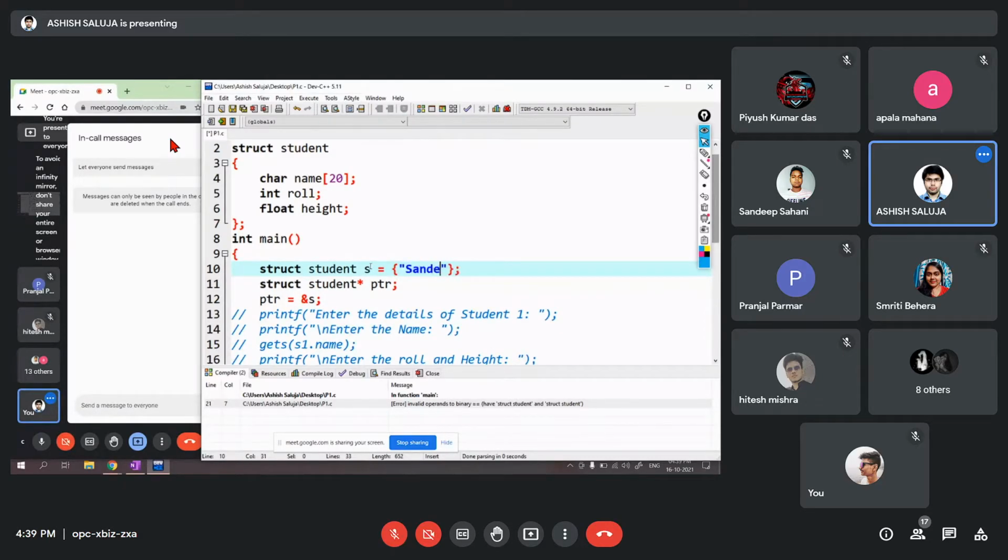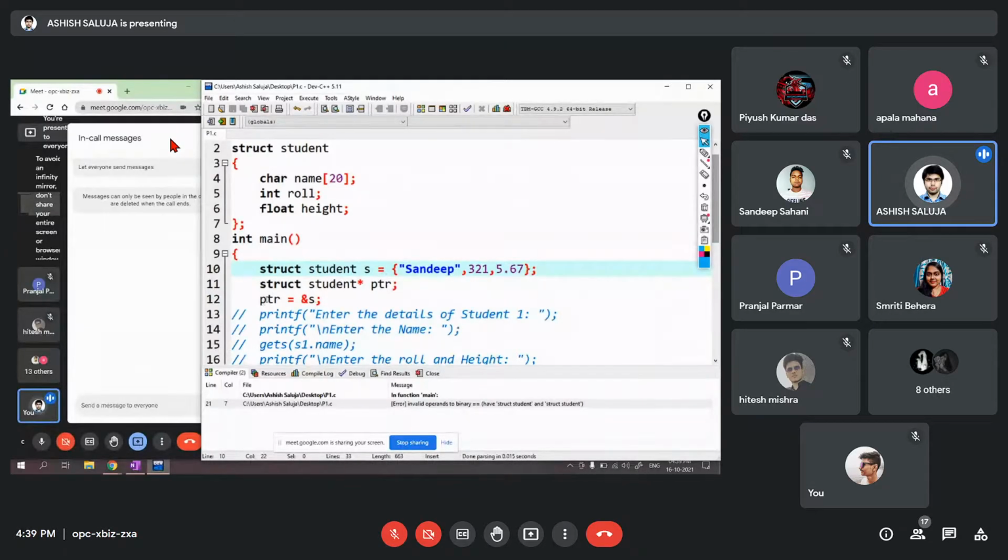Let me give it Sandeep, comma, roll is 321 and height is 5.67, let's say. This is how you can declare a structure pointer as well. So I've declared PTR is equal to ampersand of S.